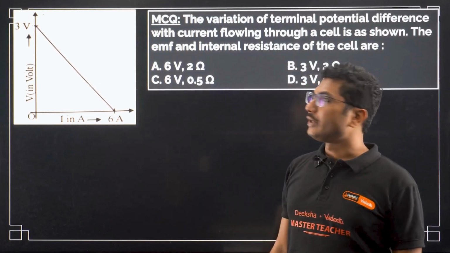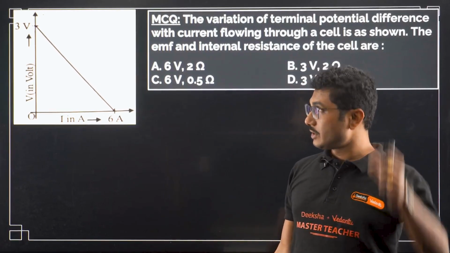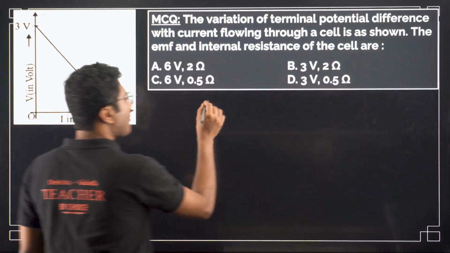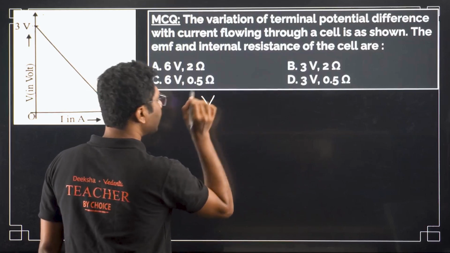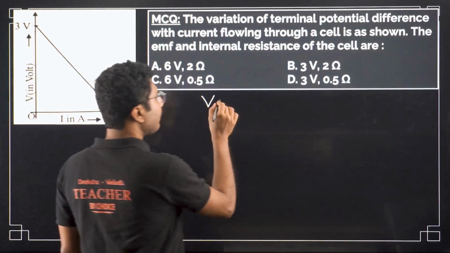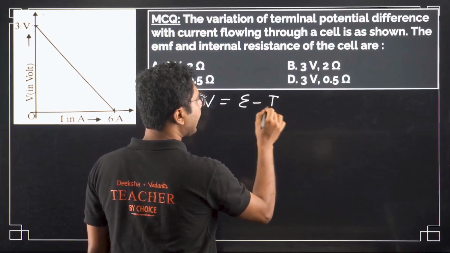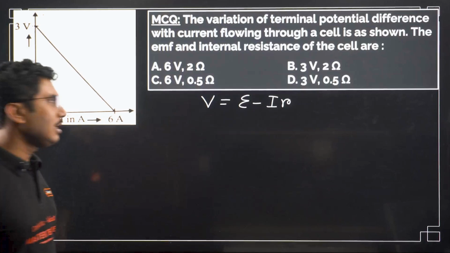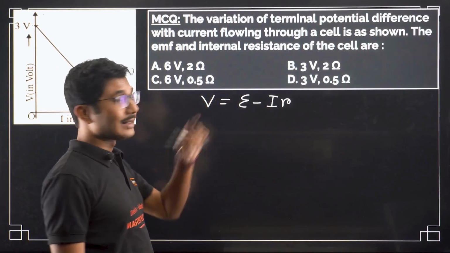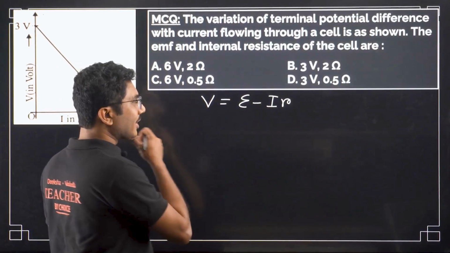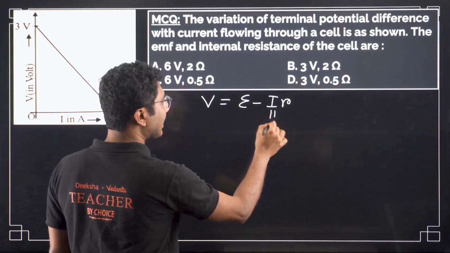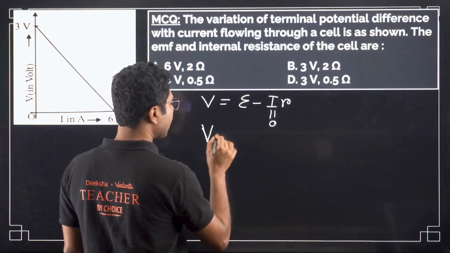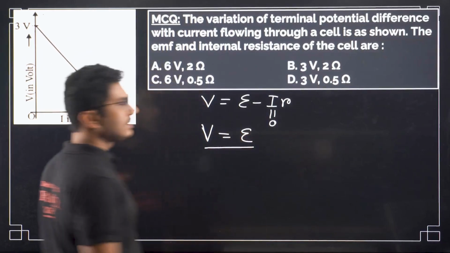Now how can you calculate the EMF and the internal resistance? To calculate the EMF, recall the relationship between terminal voltage and EMF: the terminal voltage is epsilon minus Ir, right? Now if you somehow make this current equal to 0, then the terminal voltage becomes the EMF of the cell.